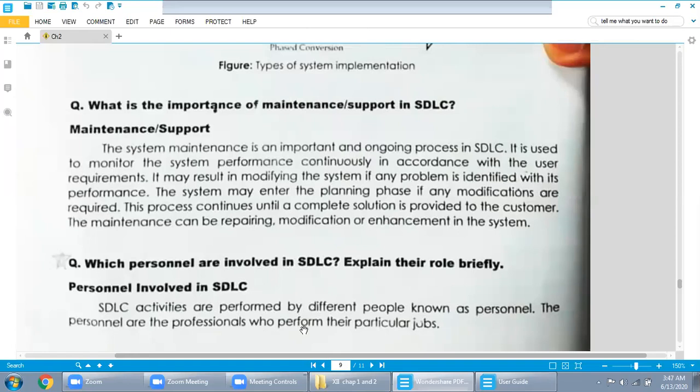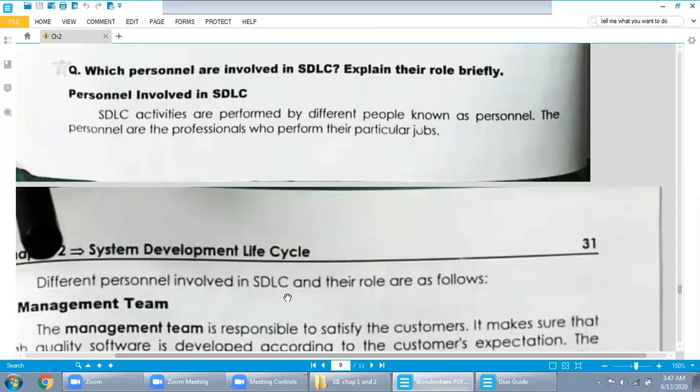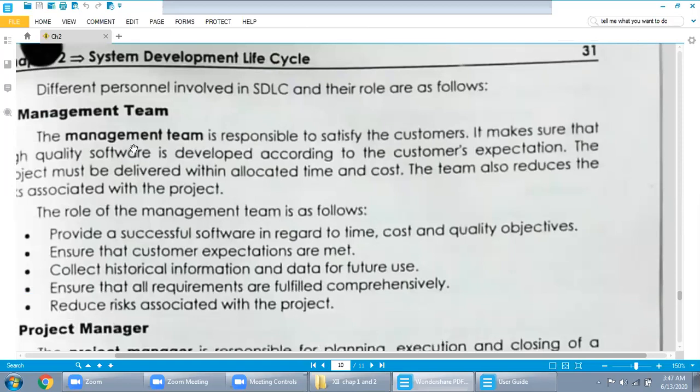Let's say they are system analyst, programmer, and many other managers. So we will explain one by one in detail. Different personnel involved in SDLC and their roles are as follows.